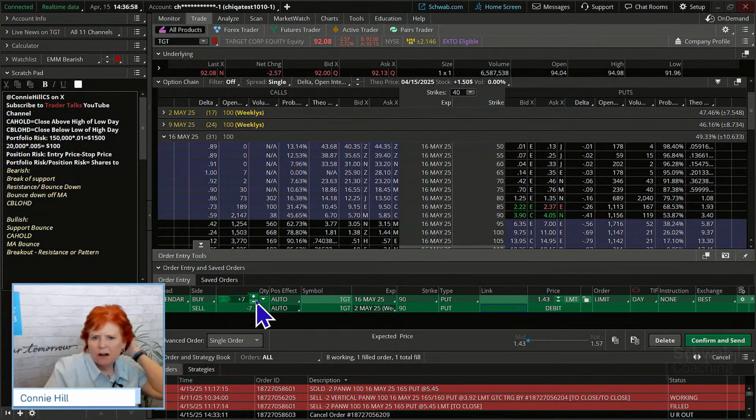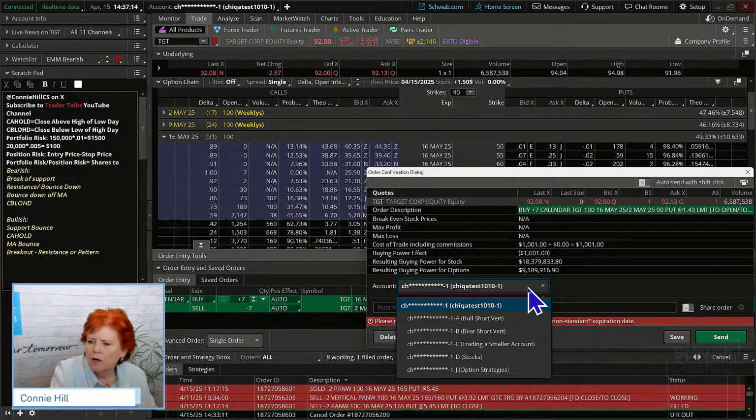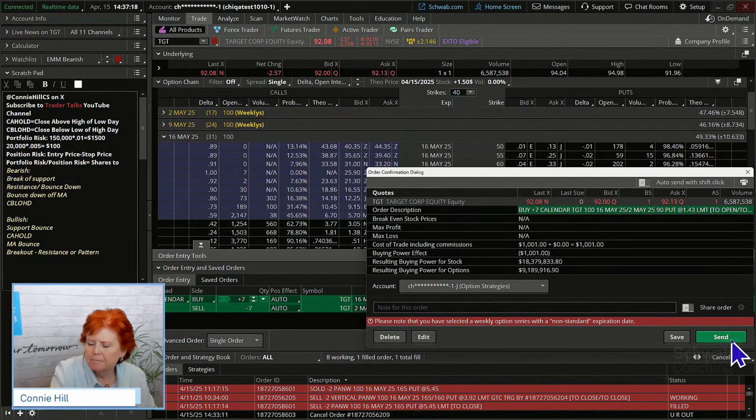We want there to be a lot of contracts to trade back and forth with. We don't want ours to be the big chunk that we're stretching to have to get in or out of the trade. So we'll do 7 contracts. We're going to hit confirm and send. Again, we're not going to put in a physical stop. We'll put this in our option strategies bucket.